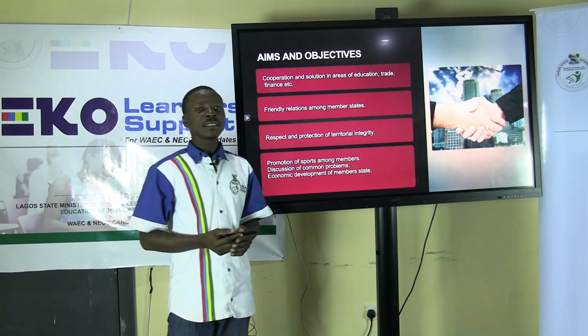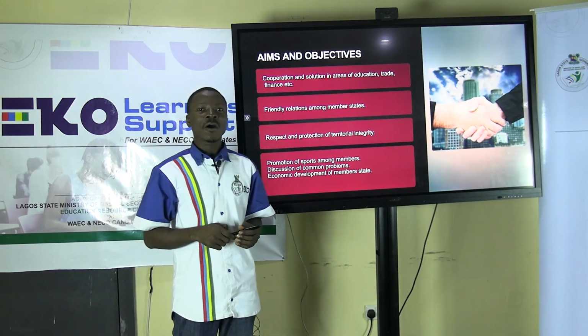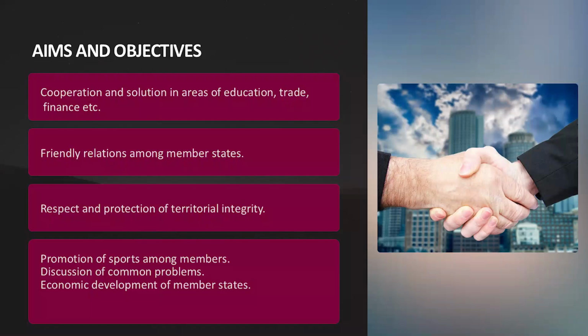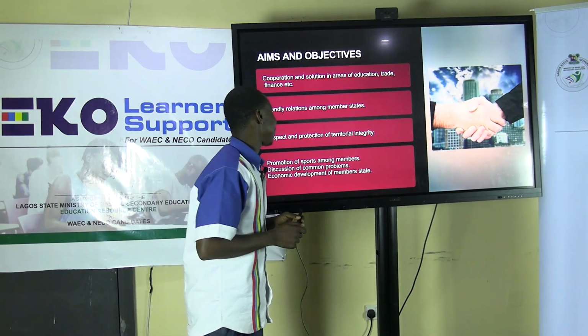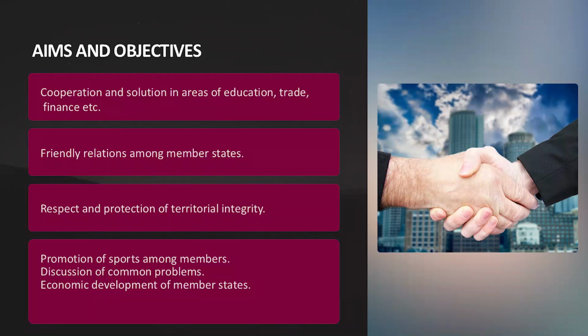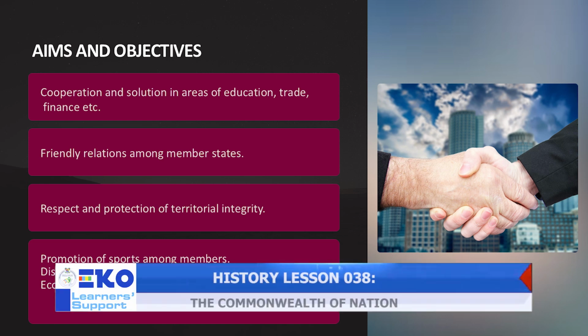Now we'll be examining the aims and objectives of the organization, and these aims and objectives are the primary motive of the organization and the reason why it was established and the reason for its existence. The first one is cooperation and solution in areas of education, trade, and finance, friendly relations among member states, respect and protection of territorial integrity.